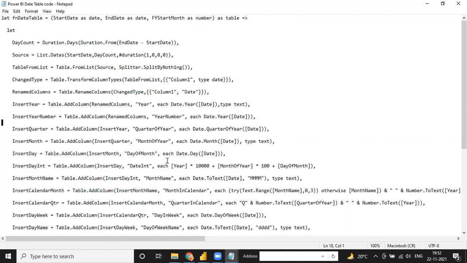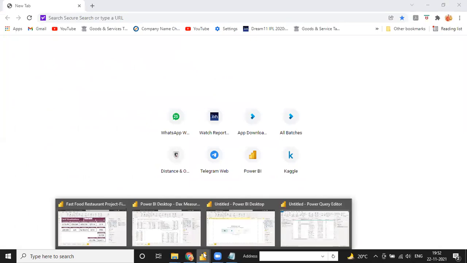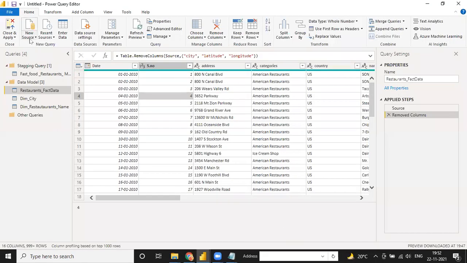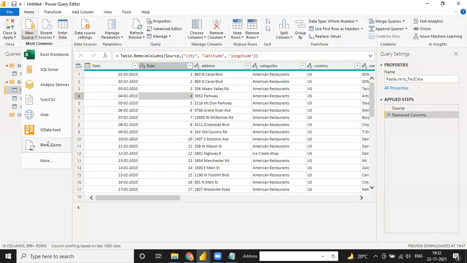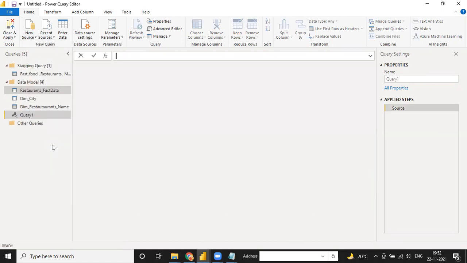Okay, so I just go to Power BI. There is an option of new source. As I already told you, when you have a little bit of knowledge about SQL queries, you can write a query on the basis of this. So click on blank query, go to the advanced editor option.